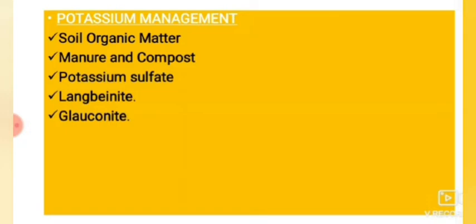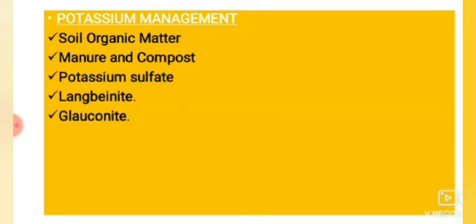Soil organic matter: plants require potassium in amounts second only to nitrogen, though the potassium requirement is less compared to nitrogen.